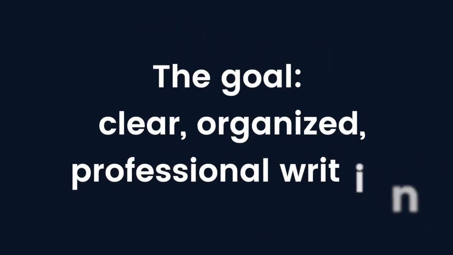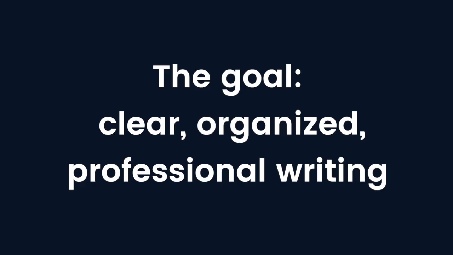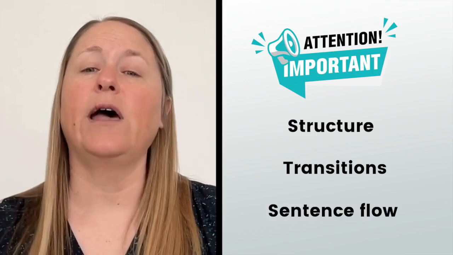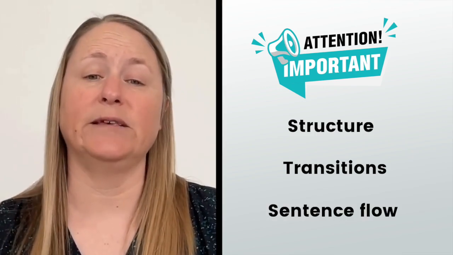In the practice questions, you saw examples of correcting sentence errors, maintaining parallel structure, and crafting well-developed informative and explanatory responses. The goal isn't just to fix grammar mistakes. It's to communicate ideas in a clear, organized, and professional way that demonstrates strong writing skills. Remember, paying attention to structure, transitions, and sentence flow will help you earn top scores on this section.